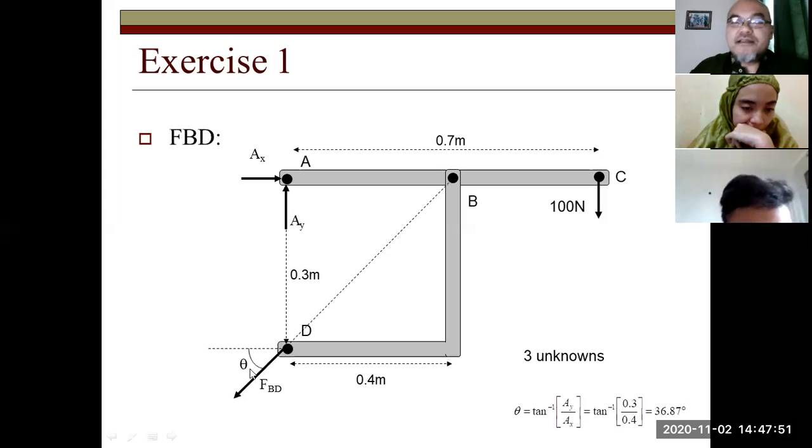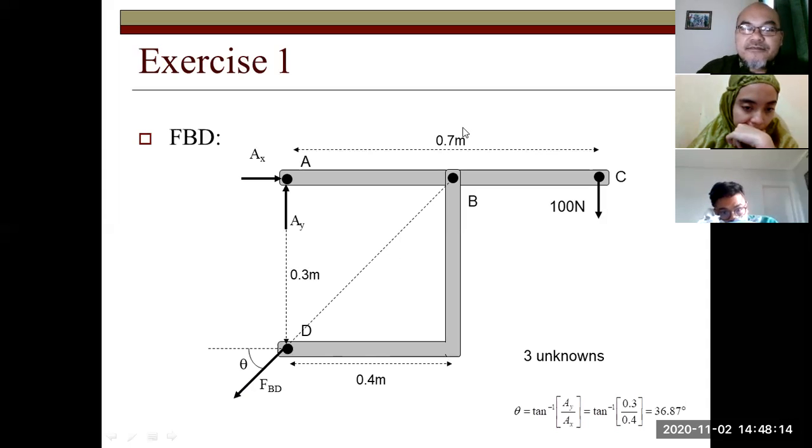So FBD here with an angle theta. Theta equals arc tangent of AB divided by AD. This one 0.3, divided by 0.4. This is the angle here, yeah?